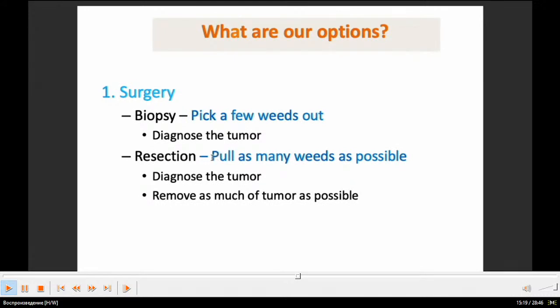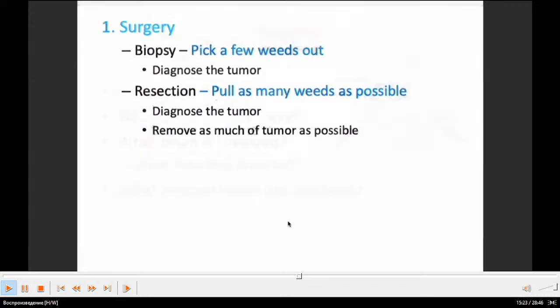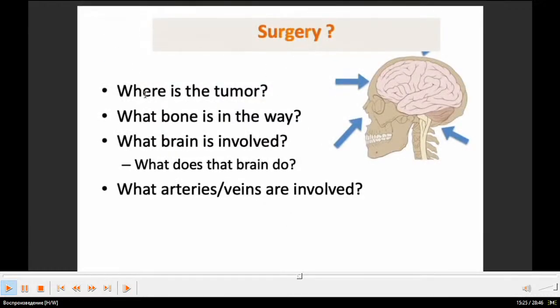In resection, pull as many weeds as possible. Surgery. The questions here are what we are trying to find and what we are trying to achieve with surgery.